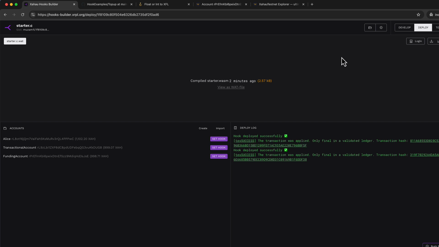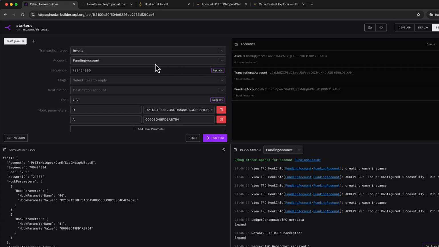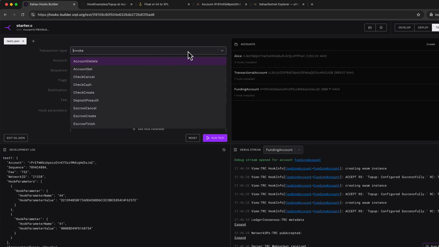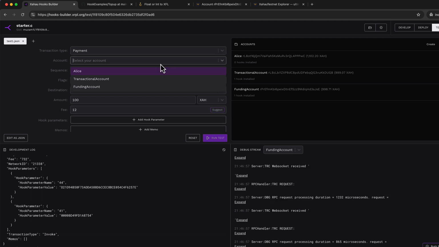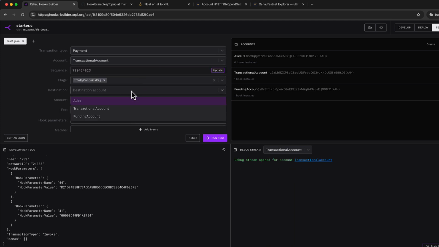Now the fun part. Please note down the account balances of both these accounts. Transactional account has 999 ZA. Let's make a regular payment to any random account from the transactional account. I'll first send 1 ZA. So the balance would be 998 ZA, which should not trigger the top-up request.